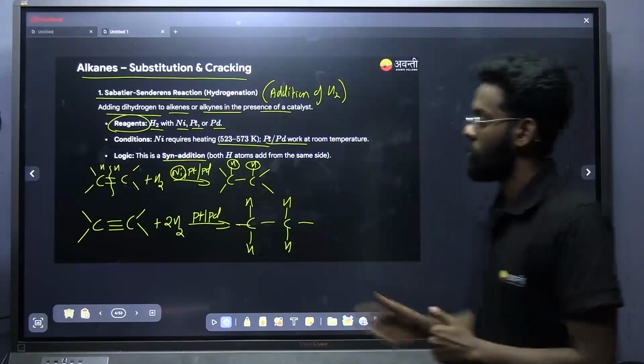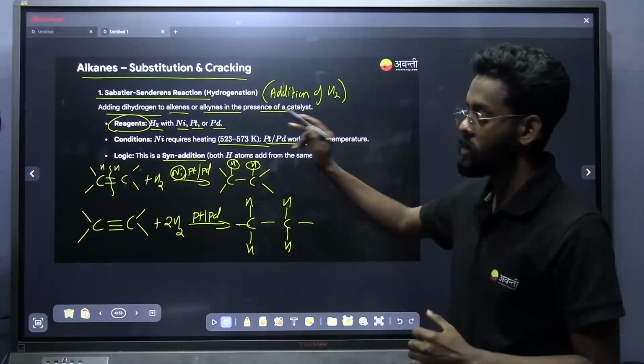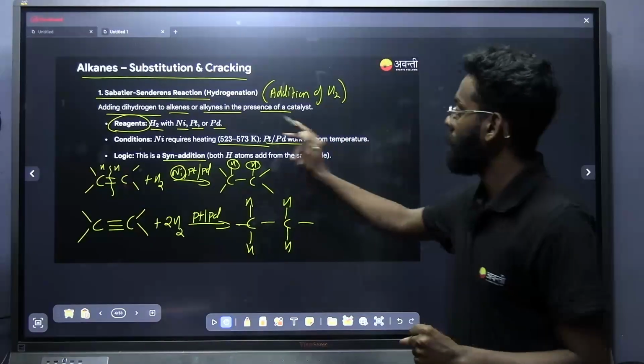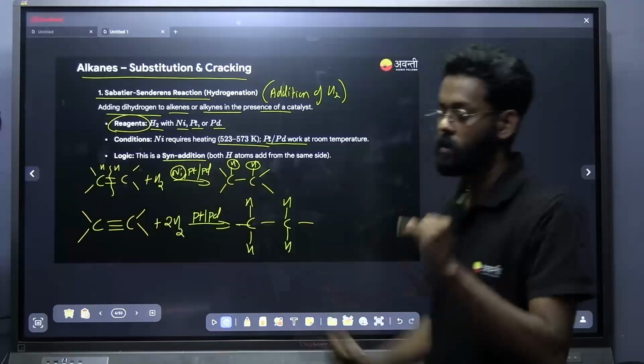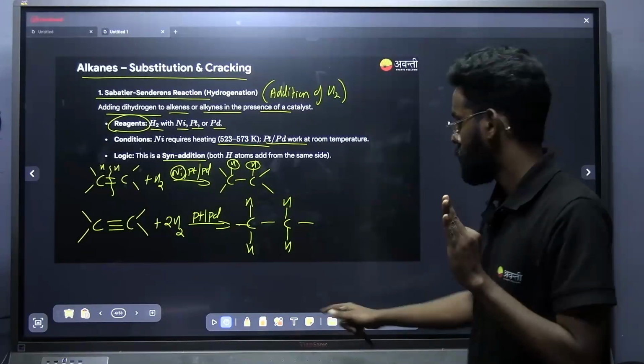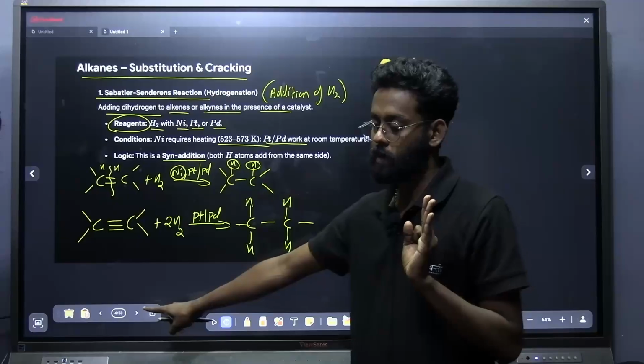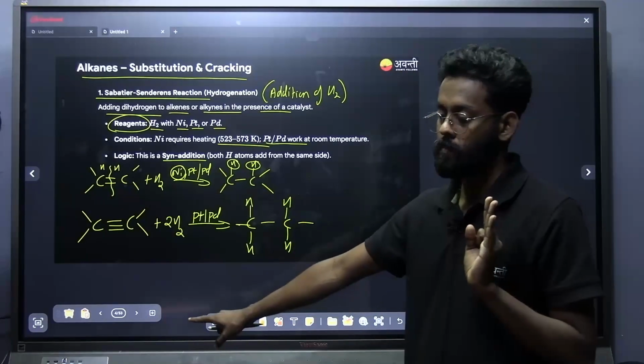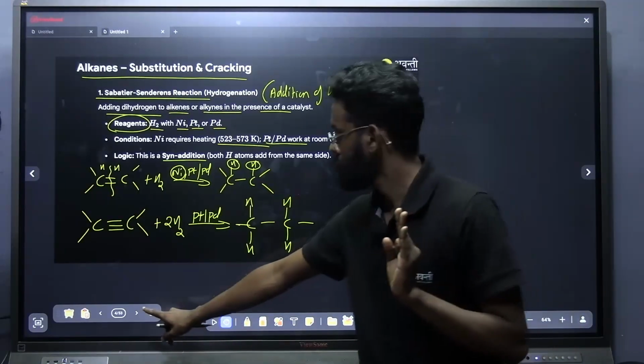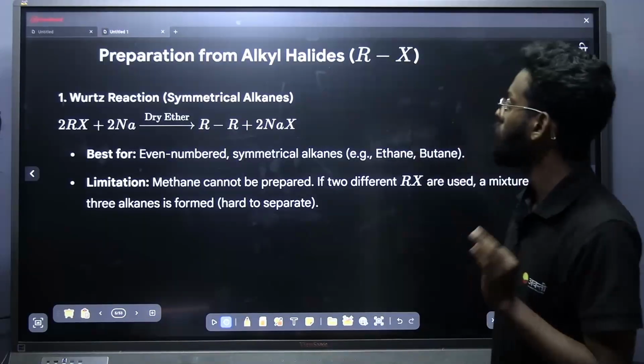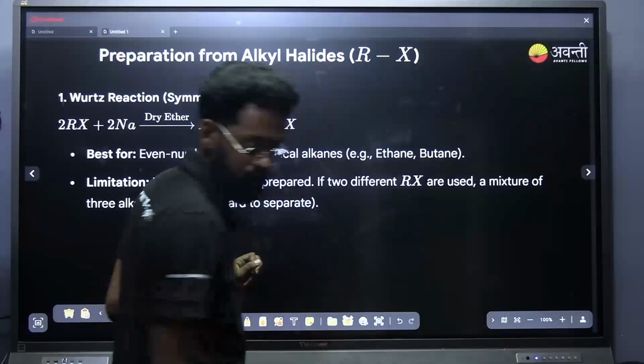Have you noted down all these points? The points to note down are the reagents, the temperature, and what type of addition it is, syn addition. Those are the 3 points you should note down. Shall I move to the next method of preparation? Okay. Next is from the alkyl halide.